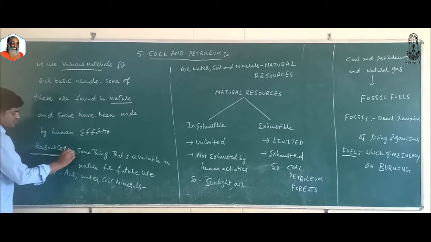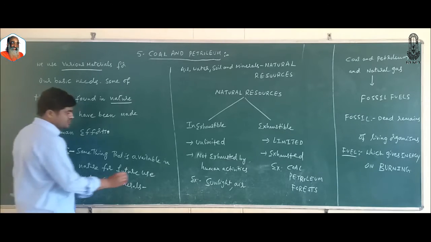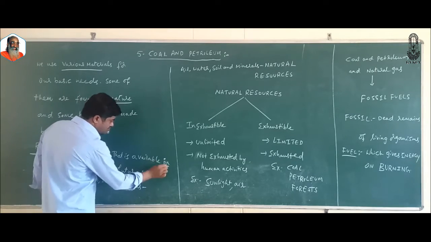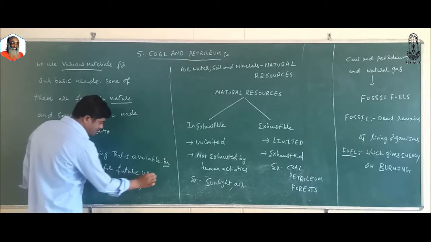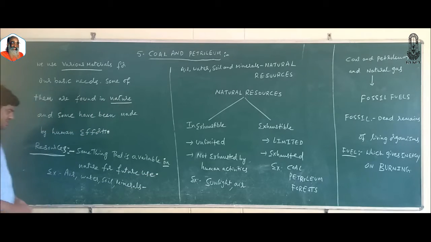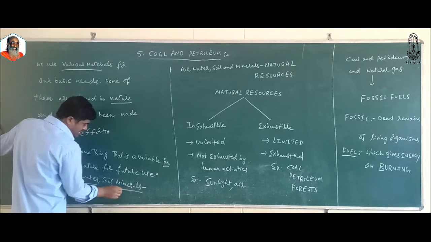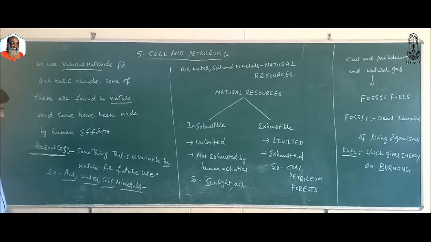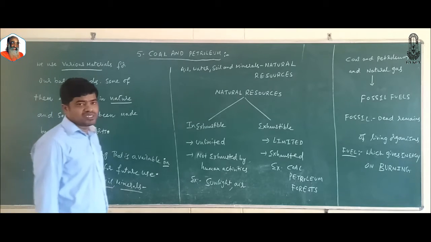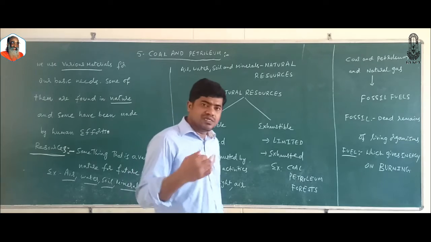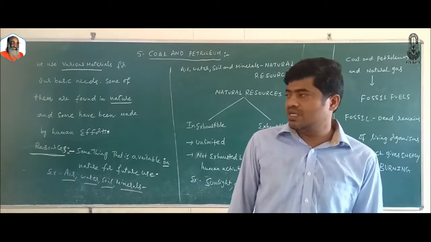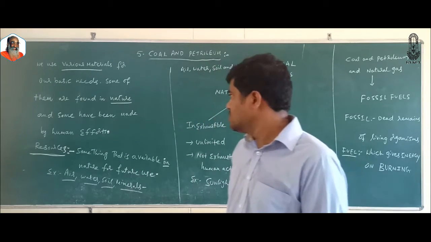What do you mean by resource? Something that is available in nature for future use is called a resource. For example, see here, the water, soil, minerals. All these are the resources. They are available in nature. That's why they are called natural resources.